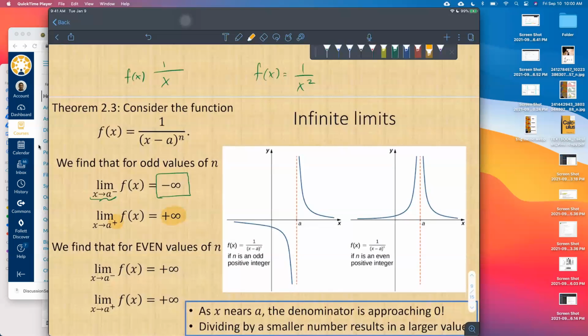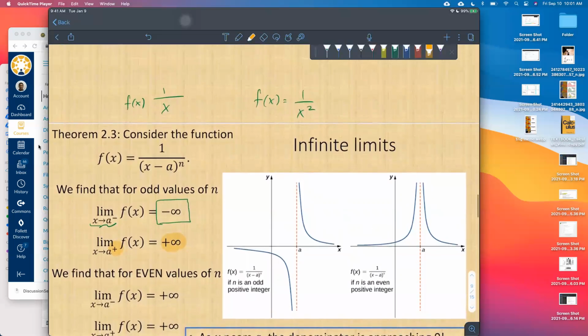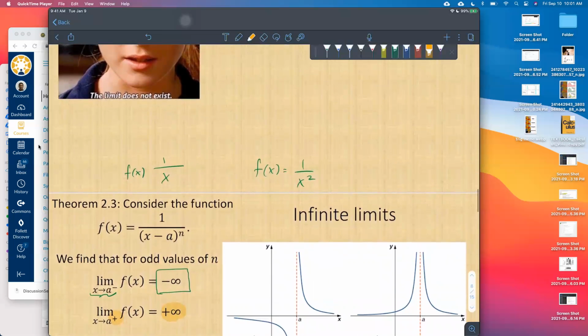Does not exist because the left and the right-handed limits don't match up. So that one definitely will say does not exist. Now, if you read the textbook and you look at the intricacies of this thing, we technically say that this limit here, this positive infinity, technically is not a limit as we have defined the limits.